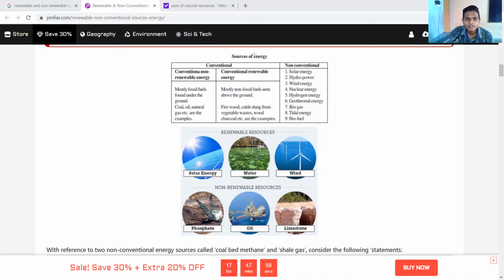And another one is non-renewable, you can see it here. Non-renewable: phosphate, oil, limestone, gases, natural gases are included in the non-renewable. Non-renewable energies, we cannot replace them. Once they stop, they are gone, so we cannot replace them.